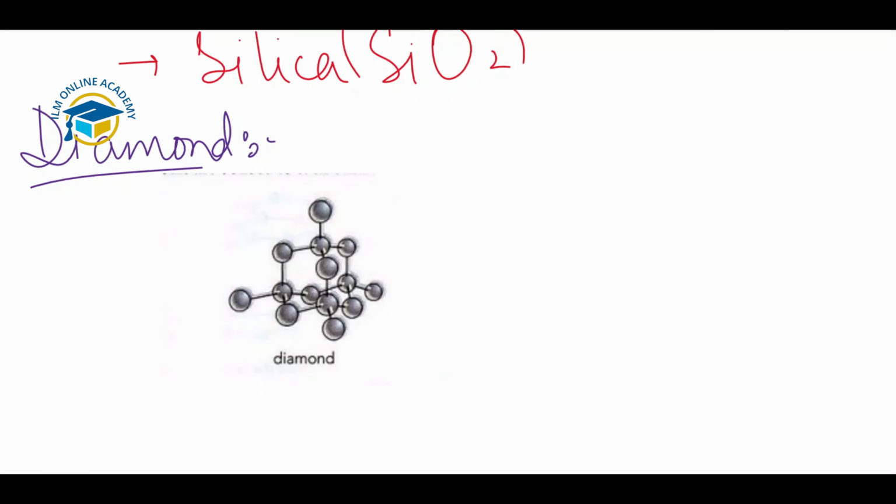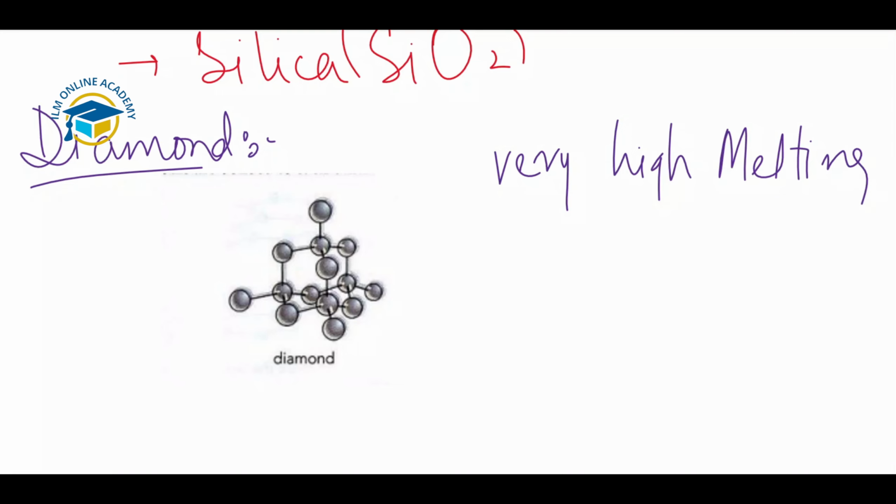You can see on my screen, this is the allotropic form of carbon, which is diamond. Diamond has very high melting and boiling points because of its structure. Diamond is very hard because the bonding extends throughout the whole structure. It is very hard and is also used for cutting tools. The bonds that are present here are rigid and hard, because each carbon atom is attached to 4 other carbon atoms.